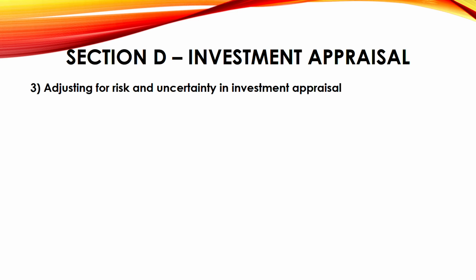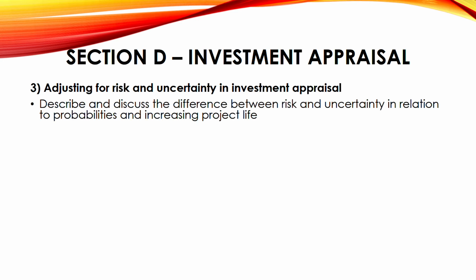And uncertainty is, you're uncertain, you're not sure. Then you have to plan for a longer term, and investment appraisal is a long-term project, 5 years, 6 years, 7 years. So it's uncertain. So for risk and uncertainty, you have to adjust in your calculation. We have a method of doing that also. Describe and discuss the difference between risk and uncertainty. Risk and uncertainty are two different things, right? For risk, we are taking some probabilities, and increasing the project life.